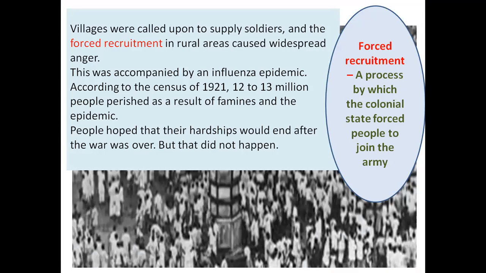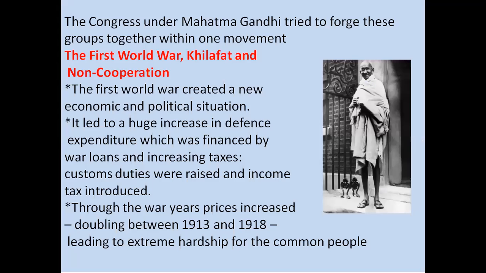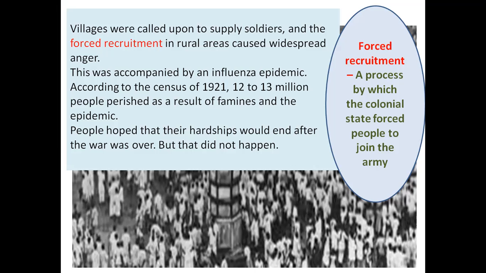They were forcefully recruiting people for the war. That is called forced recruitment. By force, they were filling vacancies and telling people to join the war. That was the second reason the people had unrest and turned against the Britishers, and more anger increased. The first reason was the hunger and the tax: tax was increased, custom duties were increased, income tax was introduced. Another problem was that they forced people to join the war, and that was called forced recruitment.